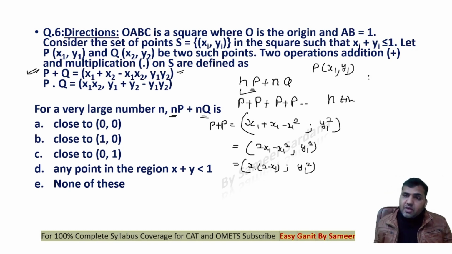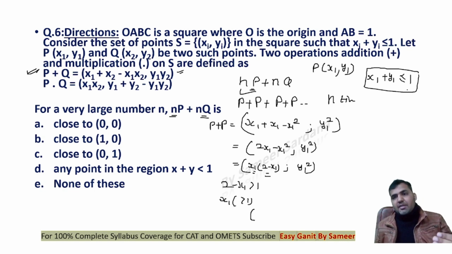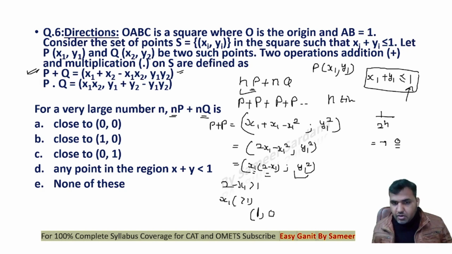Now guys, see this. I know that x1 plus y1 in total should be less than or equal to 1. So if x1 is less than 1, can I say that 2 minus x1 will be greater than 1 again? So when I multiply x1 with a value which is greater than 1, it will keep on increasing. It keeps on increasing, but the max value is 1, so it will tend to 1. But here you multiply y1 for n number of times, and this will be happening for n number of times, and a value which is a fraction less than 1, if you take that value to power n, will tend to 0 for a very large number n. So in this case, the ordinate will be 1, 0.